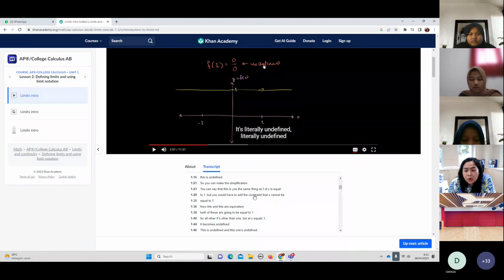Like this one. At the constraint that x cannot be equal to 1.